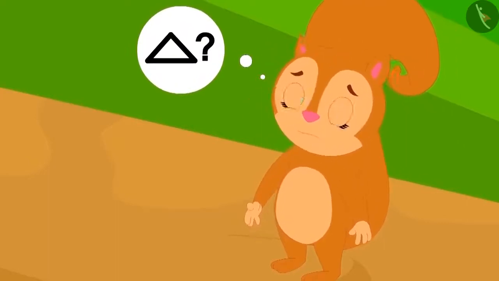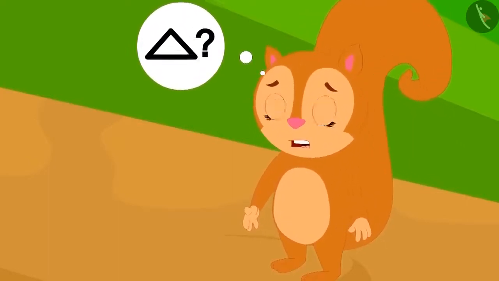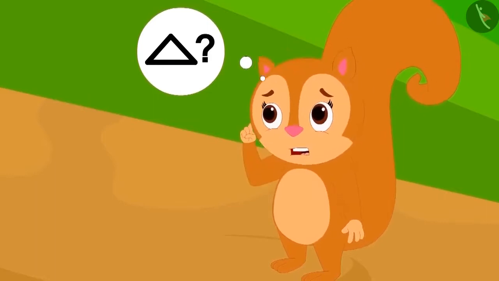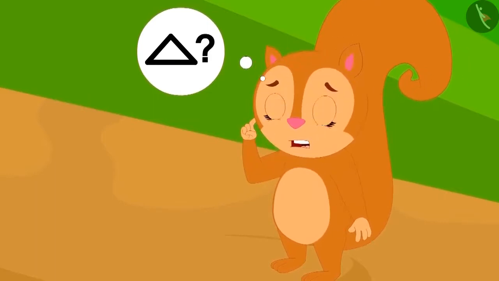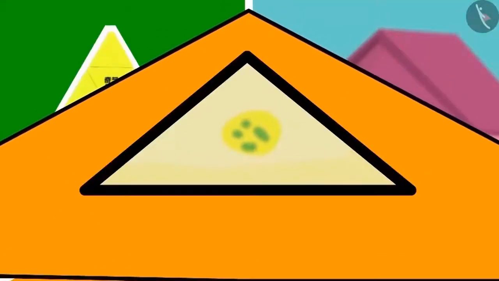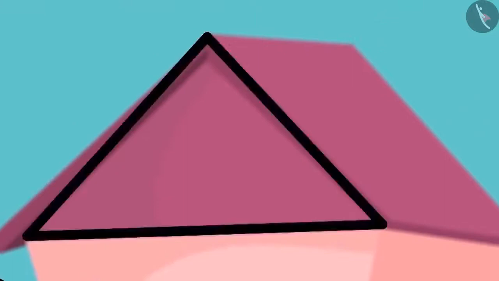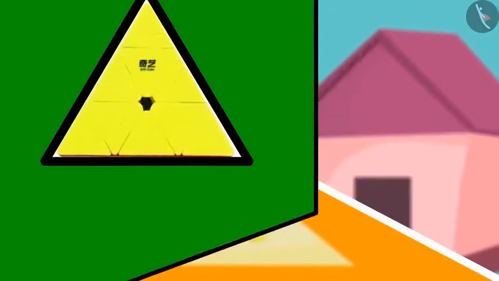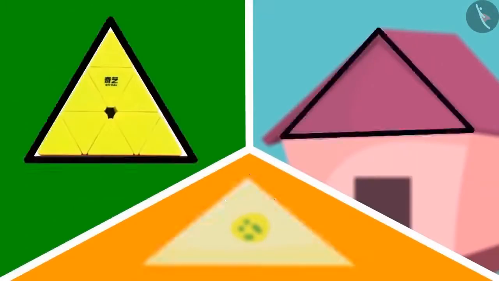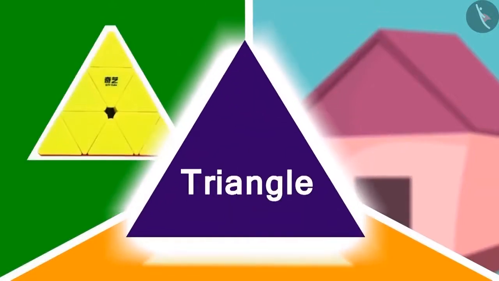Have you seen a triangle elsewhere? Let us listen to Appu's poem on triangle and know this. Like this piece of burfi is a triangle, this roof and toy is also a triangle. The triangle has 3 sides and 3 corners.